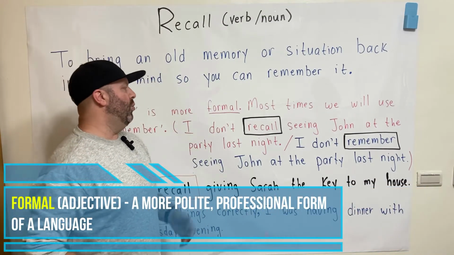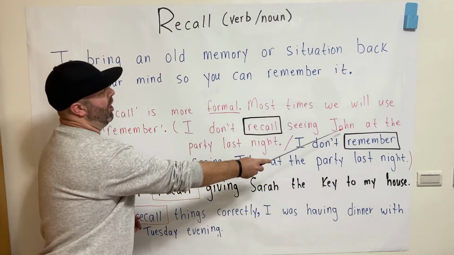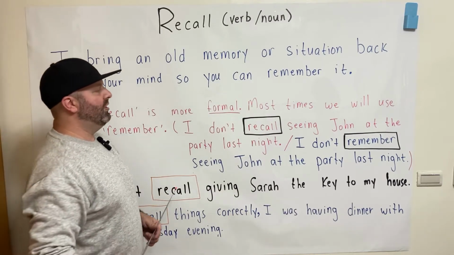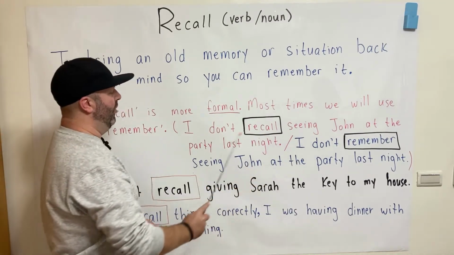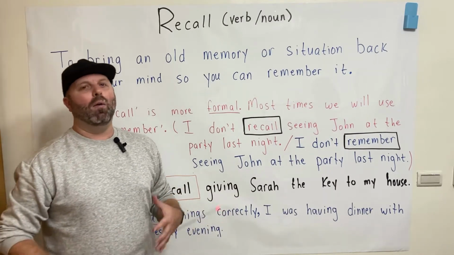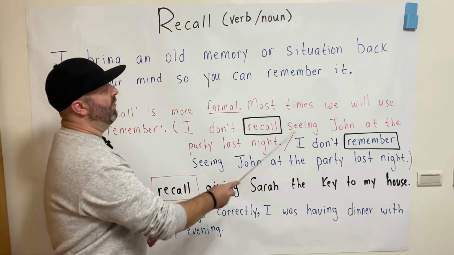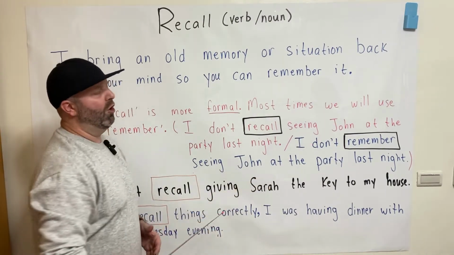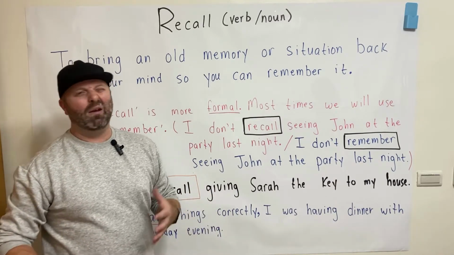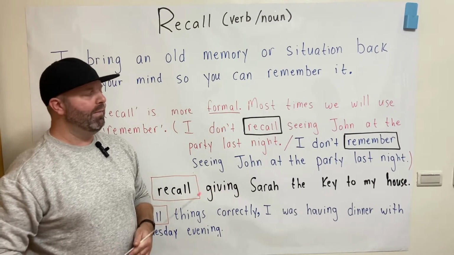So an example, we could say, I don't recall seeing John at the party last night. Or we could also say, I don't remember seeing John at the party last night. So again, both of these sentences are almost exactly the same. The only difference is we're using 2 different verbs. But again, like I said earlier, recall and remember can pretty much be used interchangeably. Both have the same meaning, okay?